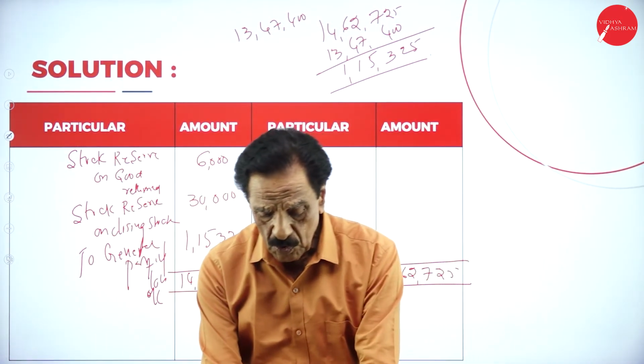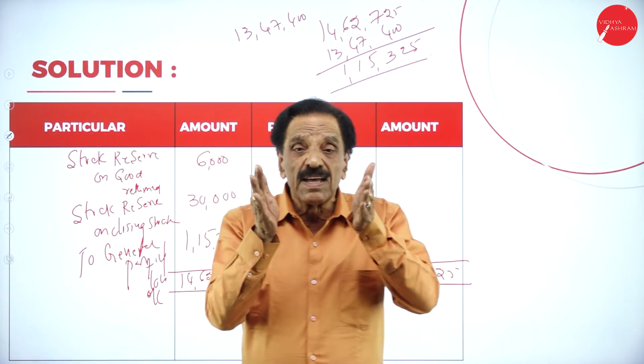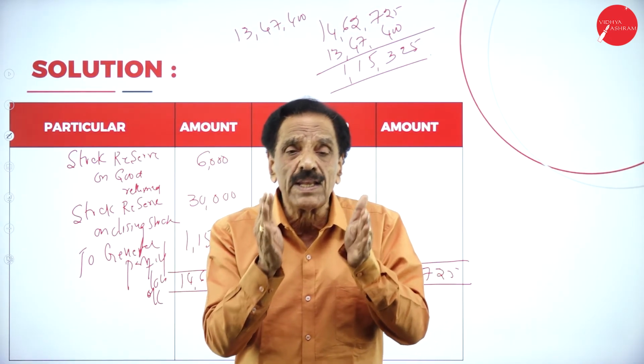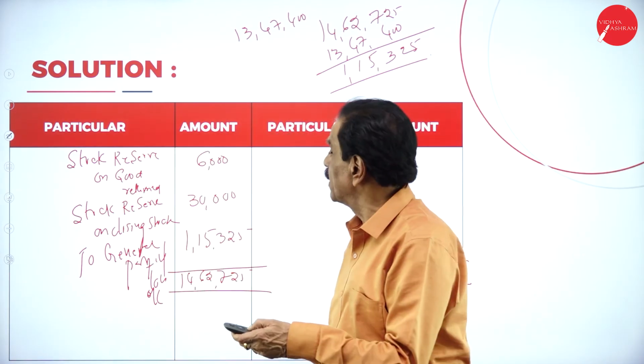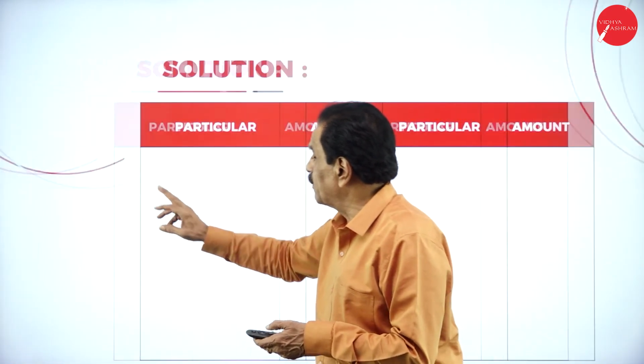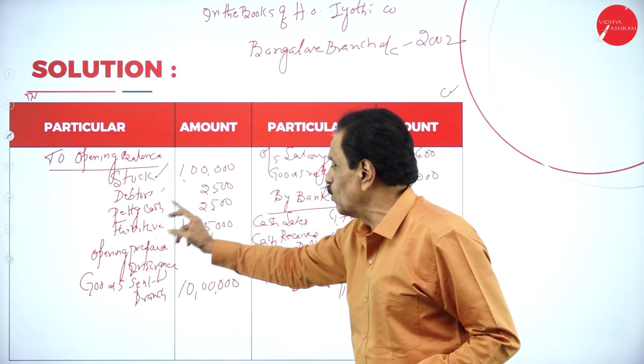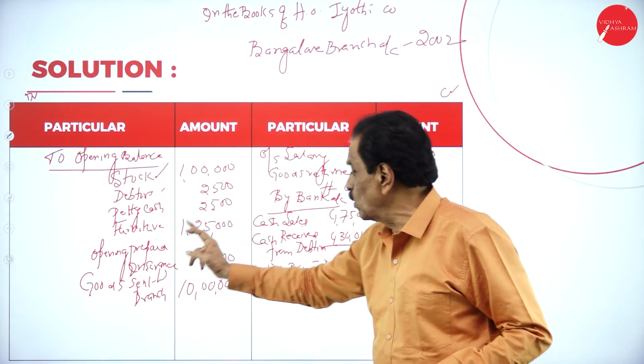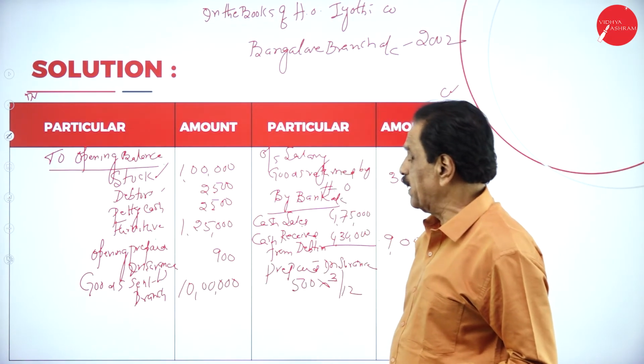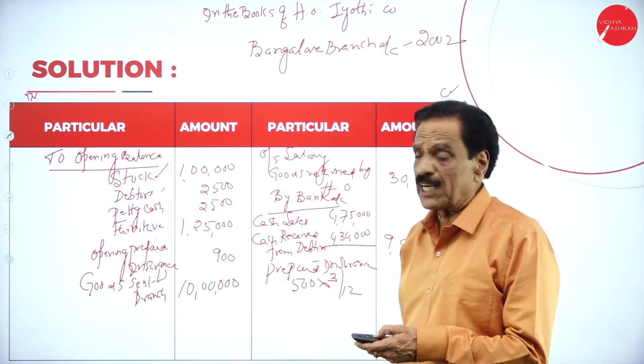So what are the steps to be followed? There are 4 items. I will explain once again if you want. Here we start with opening stock, opening debtor, opening petty cash, opening furniture, opening prepaid insurance. Goods sent to branch by the head office.